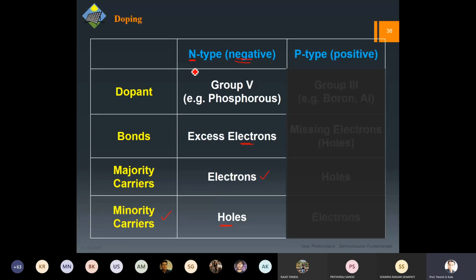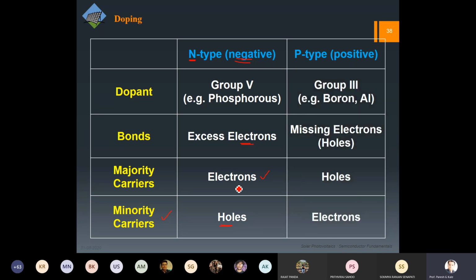If we are talking about N type, then obviously you would expect that every available carrier should be electron. But then why are there holes? These holes are because there will always be some impurities here and there, and because of thermal excitation we might have some holes which are created, but the number of those holes would be much lesser as compared to the majority carriers, because majority carriers are controlled by us.